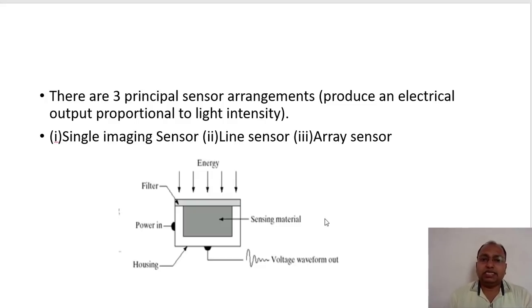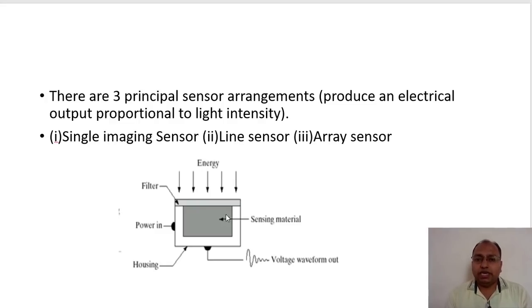Let us understand how these sensors are going to work. First let us understand how the single imaging sensor works. Definitely the light intensity or photon energy is going to be incident on that particular transducer. As there is photon or light energy, photo sensors are used in sensing those light intensities.